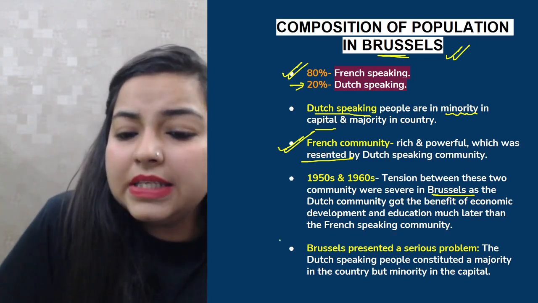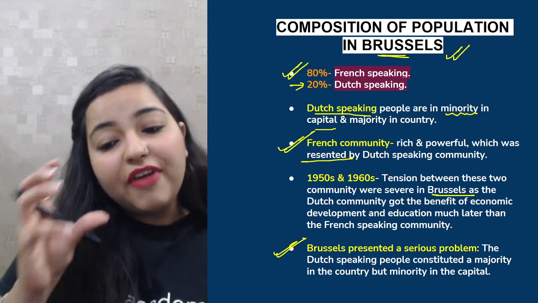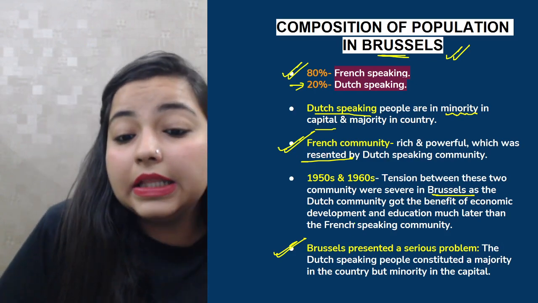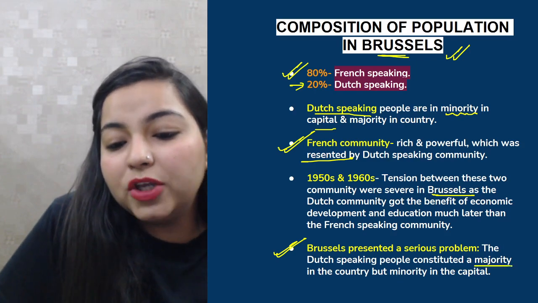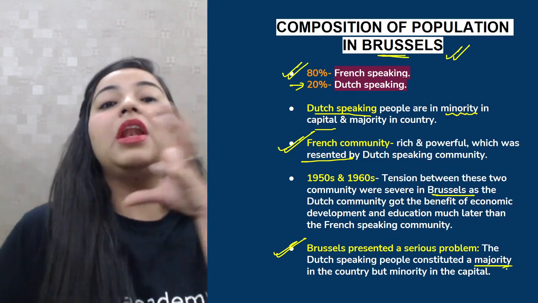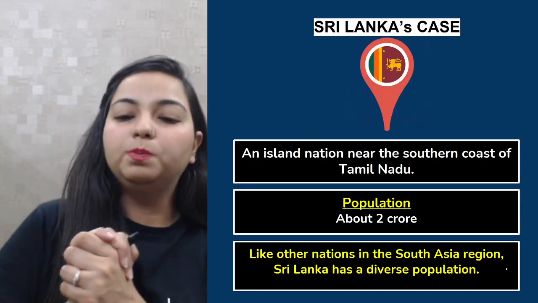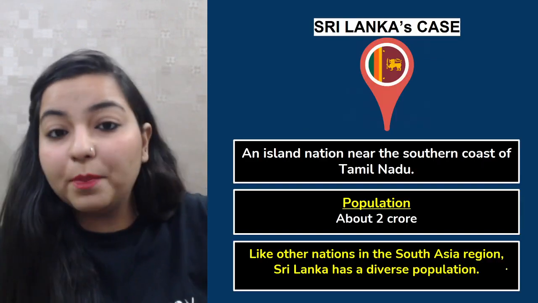Now basically Brussels presented a very, very serious problem. Now what was the problem? We've already discussed it, that the Dutch speaking people were in a majority in the country, but they were in a minority in the capital. Okay, sure. Now this was about the ethnic composition of Belgium.